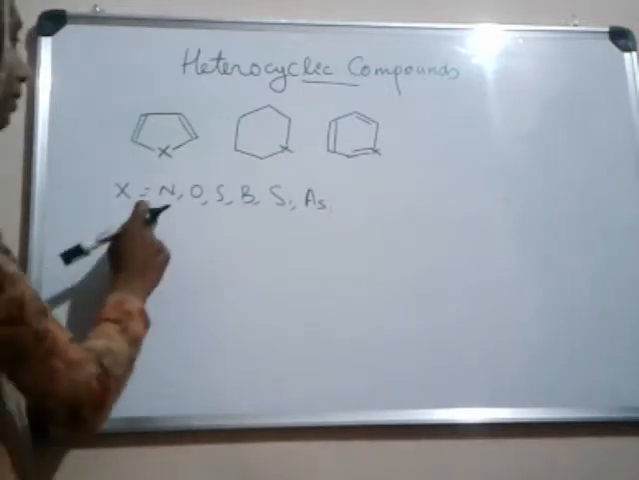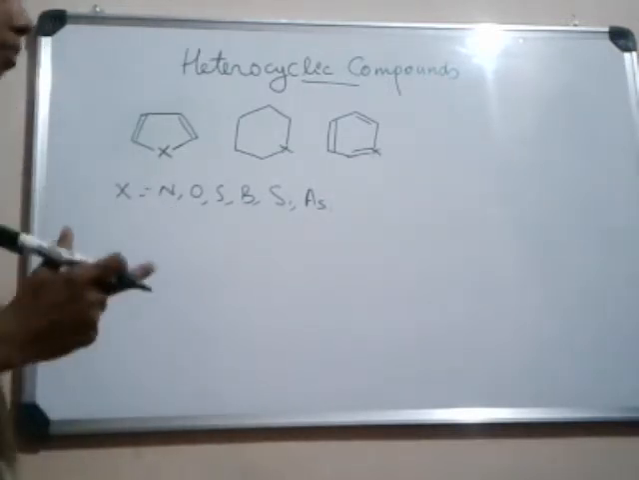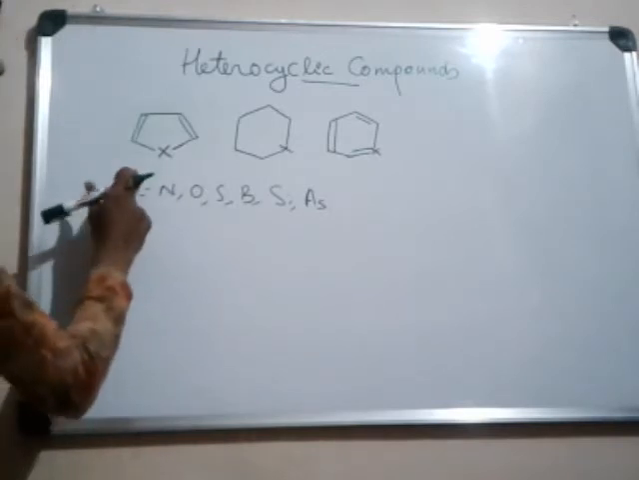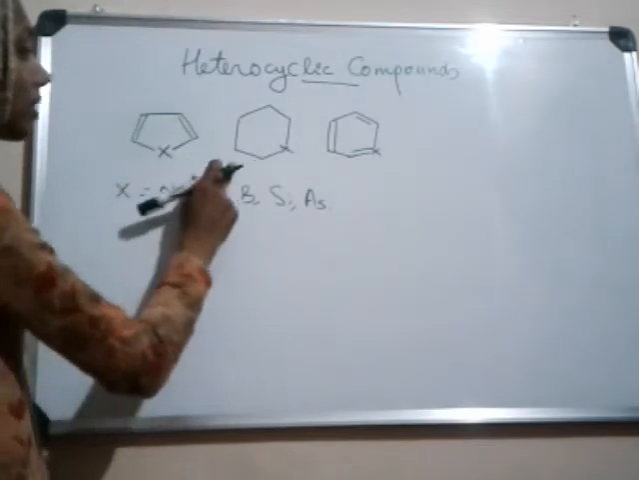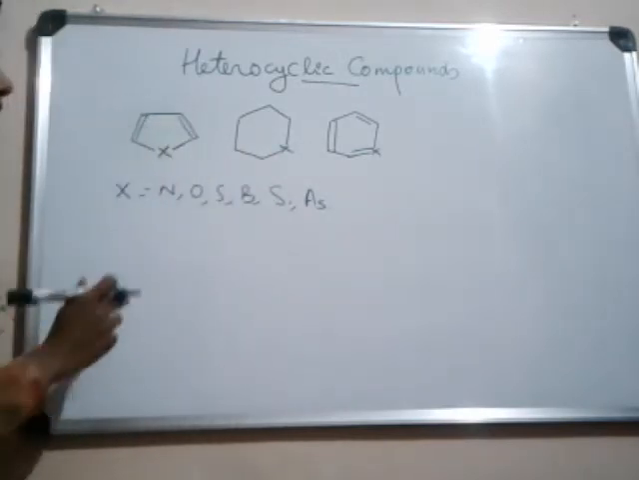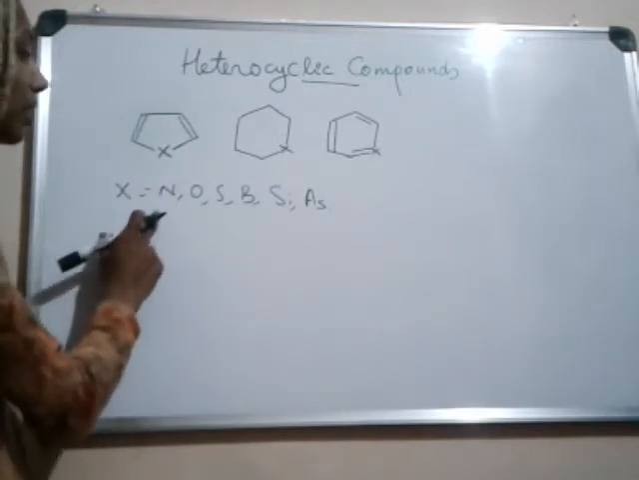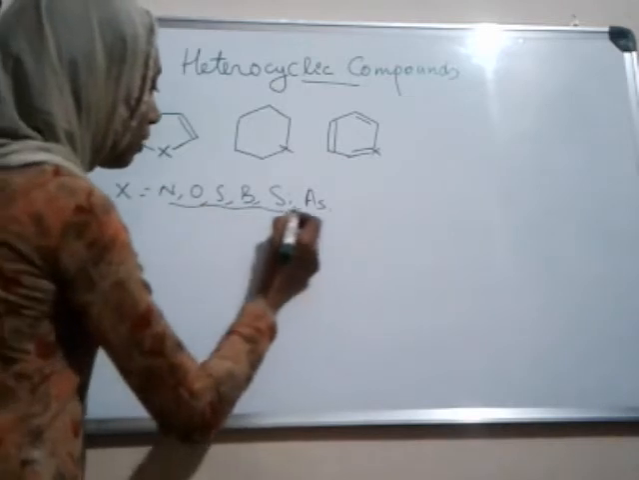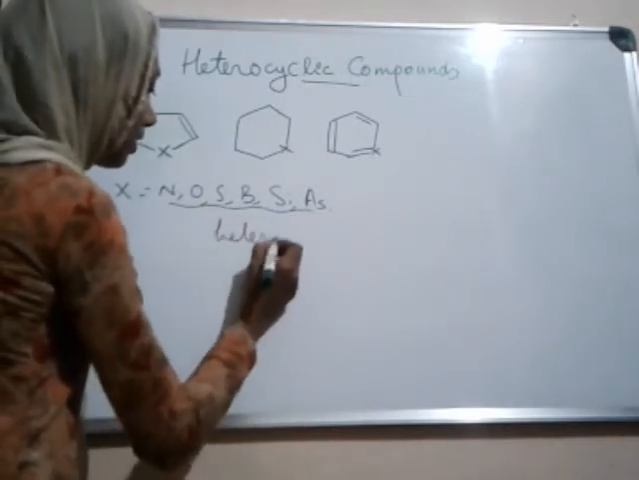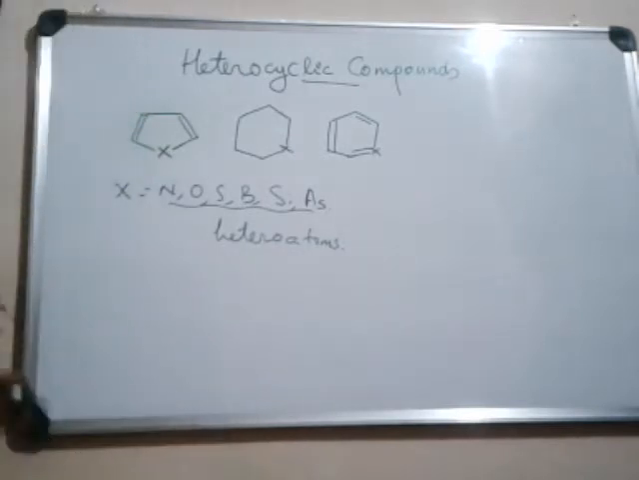That is, heterocyclic compounds are cyclic organic compounds with at least one heteroatom as a part of the ring. Heteroatom means atoms other than carbon atoms.